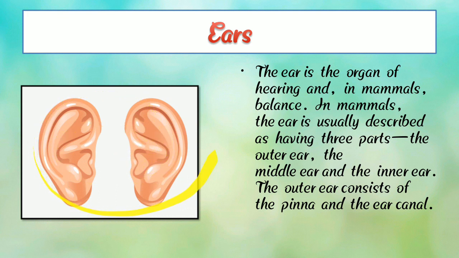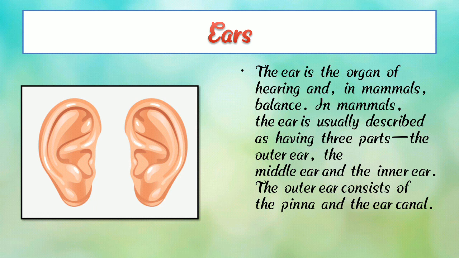So ears have 3 parts: outer ear, middle ear, and inner ear, and we can hear sounds, music, and any voice with the help of our ears.